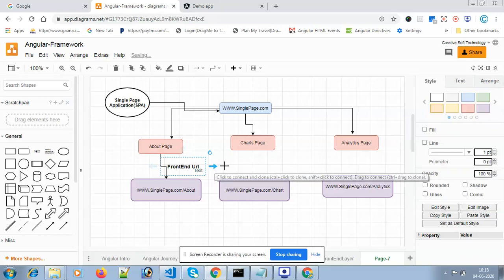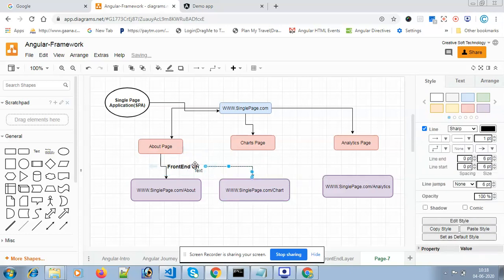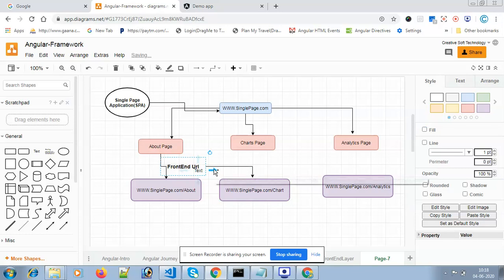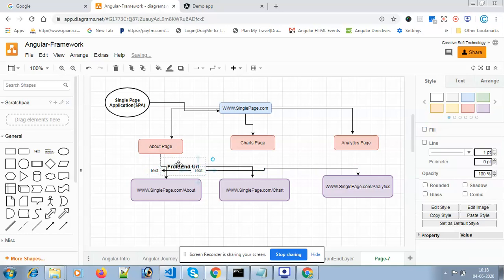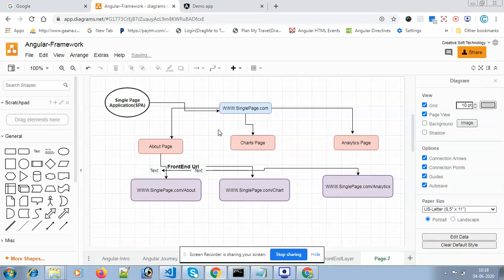This is the front end URL. Whenever a user clicks on the about page, he or she can view it with this URL. This page comes with this URL and the charts page with this URL. So this concept is called a single page application.